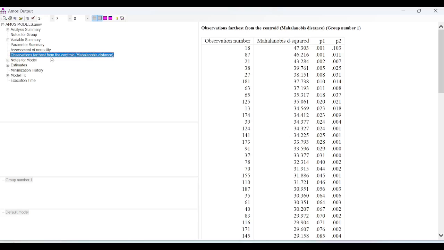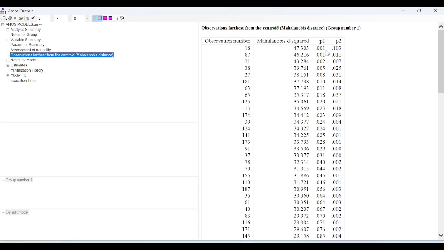First, you go to the Mahalanobis distance and find those values which are quite unusual and higher than the rest of the values, and the p1, p2 significance level is lesser than 0.001. In this case, we don't see any of the values lesser than 0.001. That is the significance level.